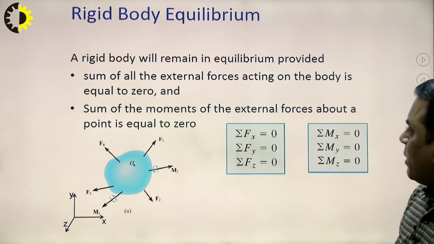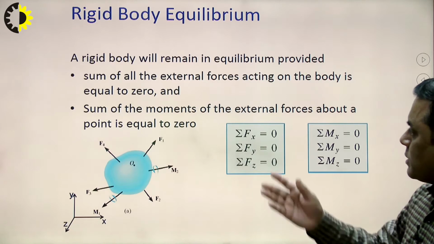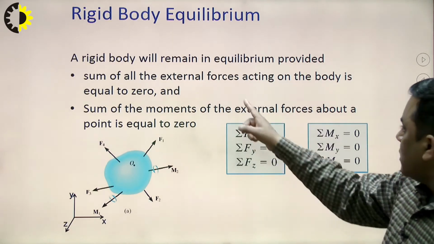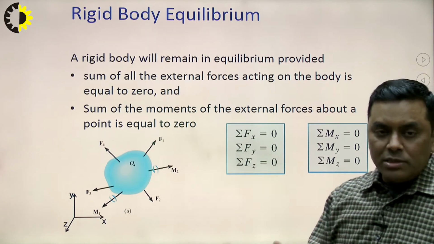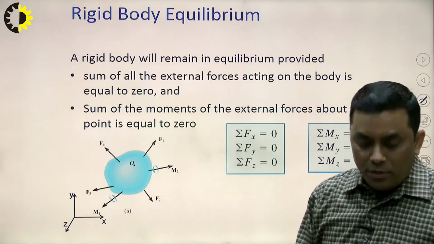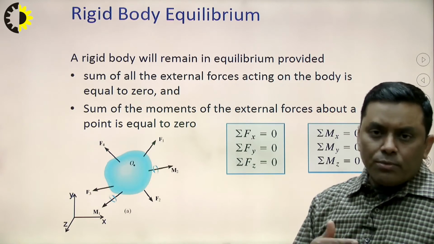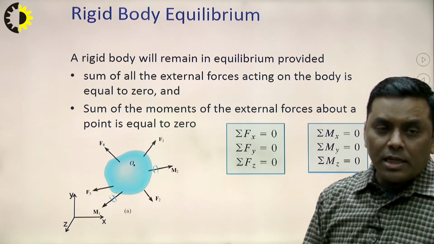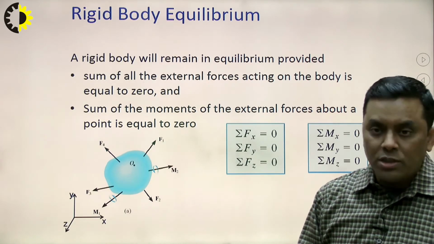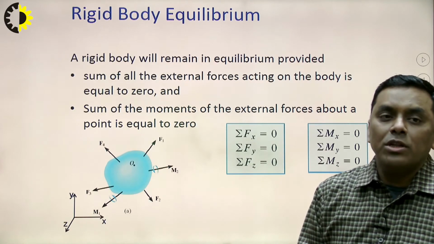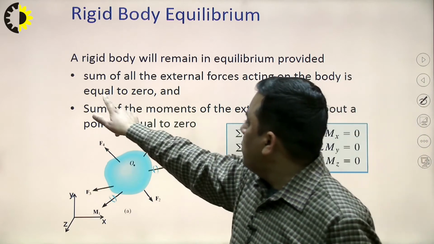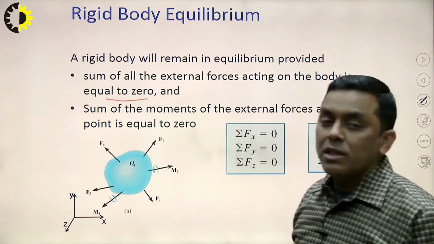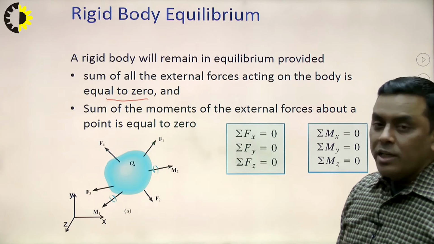A rigid body will remain in equilibrium provided the sum of all the external forces acting on the body is equal to 0. It means if in a free body diagram we are observing a number of forces, then the net effect of all these forces, if it is equal to 0, then we will say the body is in equilibrium.